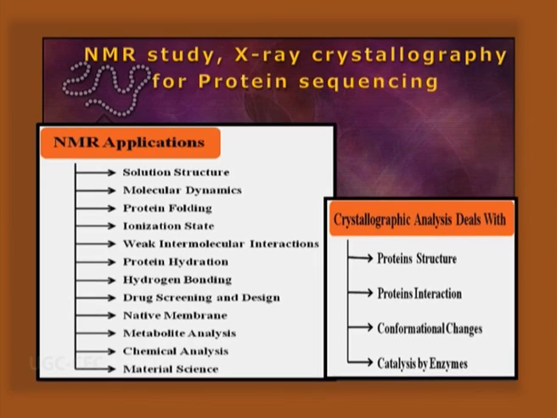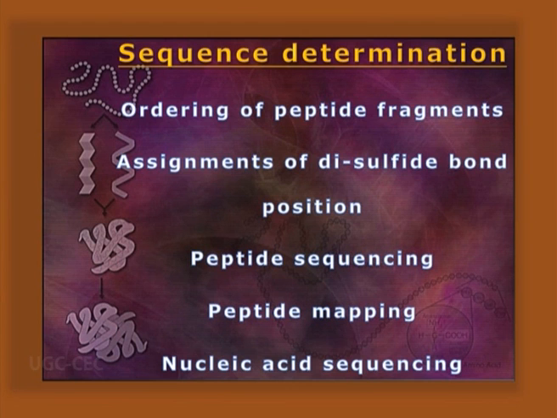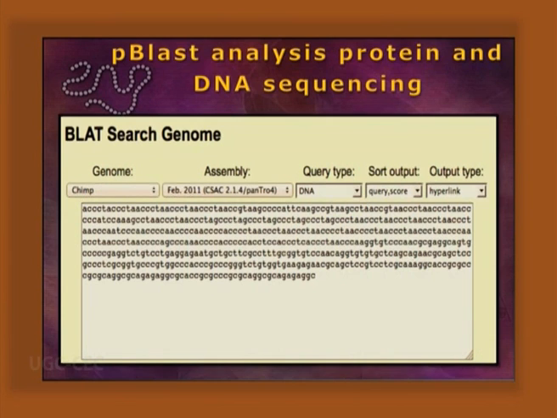Protein sequencing or peptide sequencing. So NMR study, X-ray crystallography, there are so many studies by which a peptide can be sequenced. Peptide mapping can be done, as well as nucleic acid sequencing can also help us to know. There are different software, like BLAST, which can correlate the protein sequence, similar sequences, with the nucleic acid sequence as well. But there are some problems for the genetic engineering of protein.